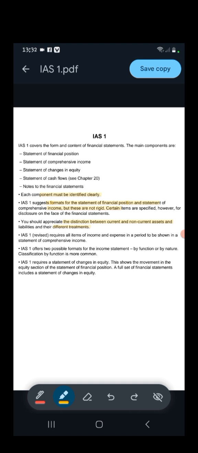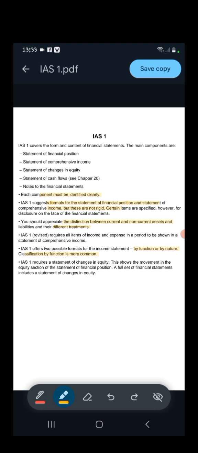Now, the income statement can be made in two different ways: by function or by nature. Most of the time you encounter the income statement which is by function, like you have the cost of goods sold and you have selling and admin expenses sections in the income statement, but it can also be made by nature. Classification by function is more common, so you will mostly encounter income statements which are classified by function and not by nature.